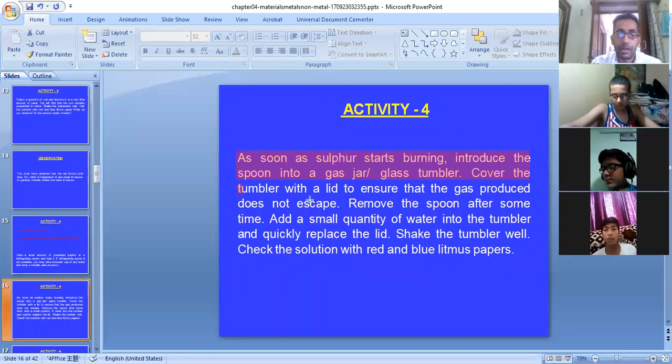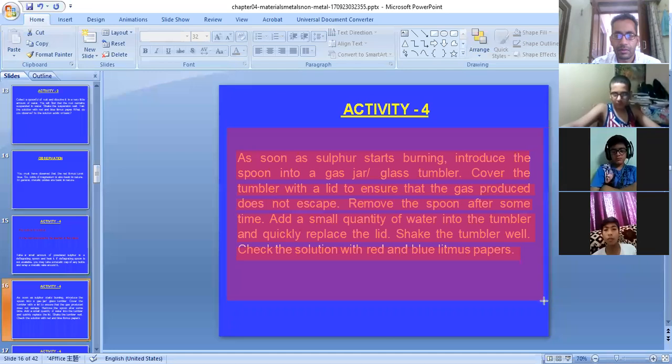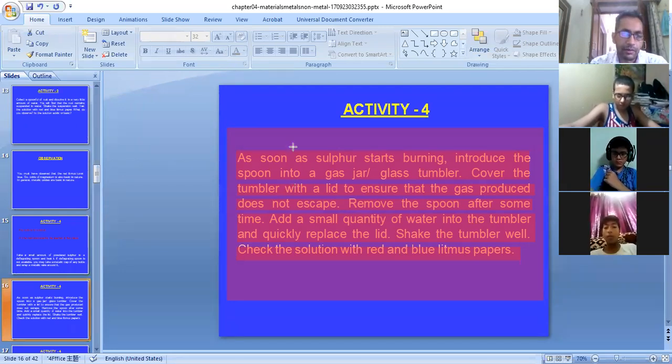Cover the tumbler with a lid to ensure that the gas produced does not escape. Remove the spoon and add some water quickly and shake the tumbler well. Check the solution with the red and the blue litmus paper. Read this once again. When the sulfur starts burning, the fumes are ejected into the glass tumbler. Remove the spoon, cover the glass tumbler, add some water, turn it upside down, and then the solution is prepared.